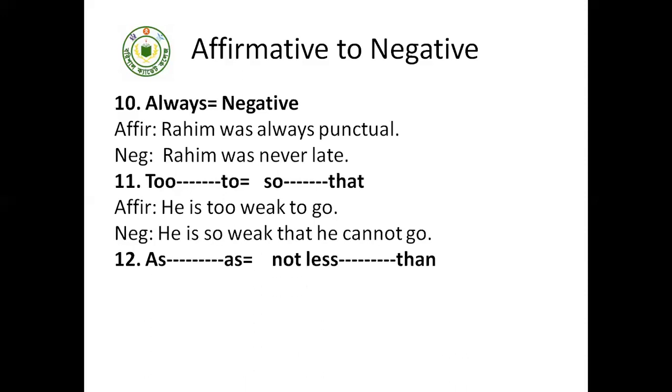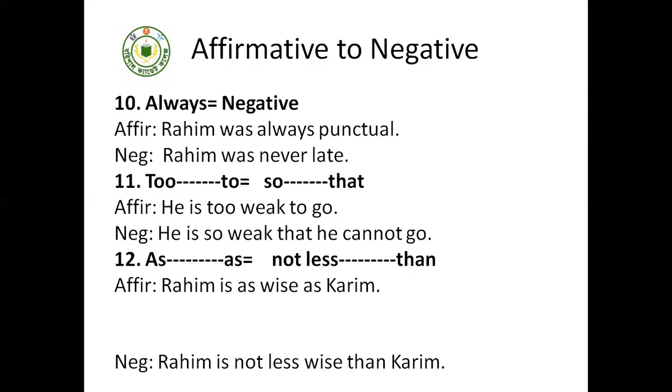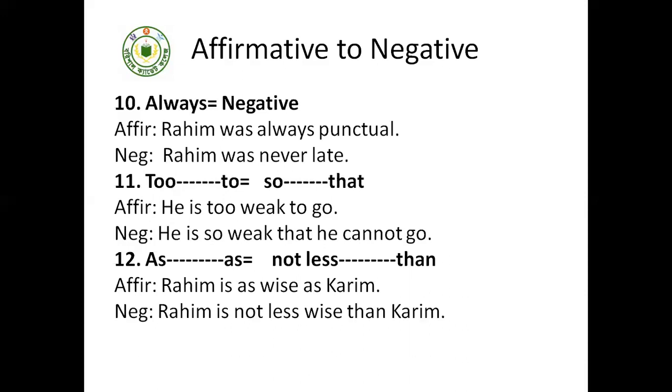As ... as. This structure will follow the structure of no less ... than. Rahim is as wise as Karim. So in the first as, we will use not less, and in the second as, we will use than. See the example. In the negative sentence we have done, Rahim is not less wise than Karim.